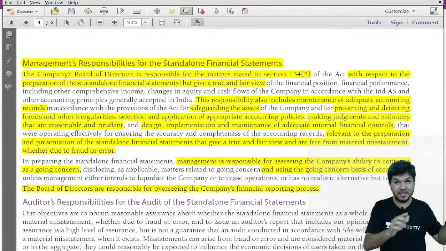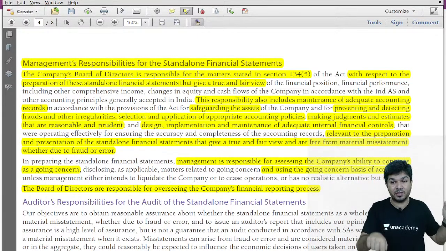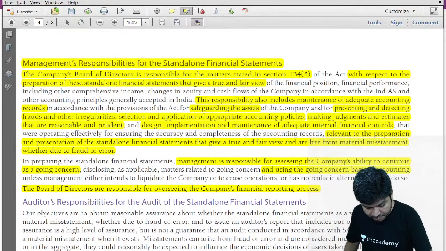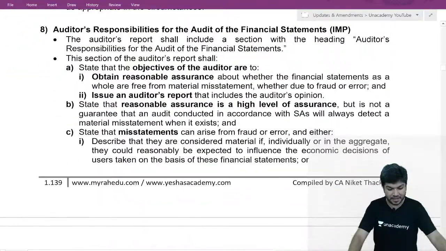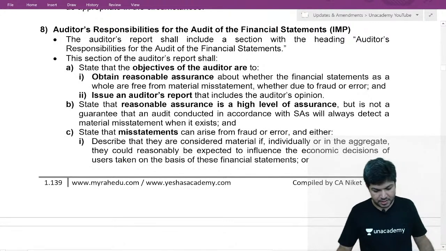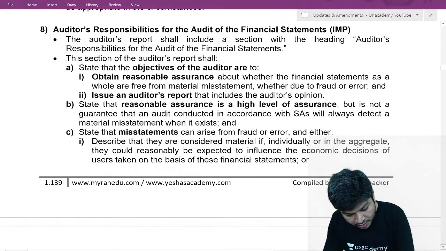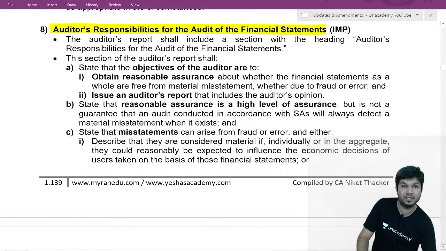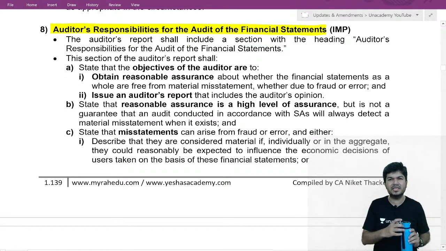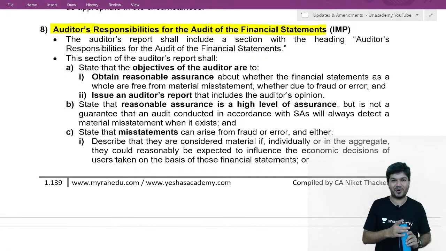This is Infosys's annual report, the latest one, their audit report. Going back to our theory, this was the management responsibility para. Now coming to the auditor's responsibility para. Three big paragraphs. Auditor's responsibility, three big paragraphs.